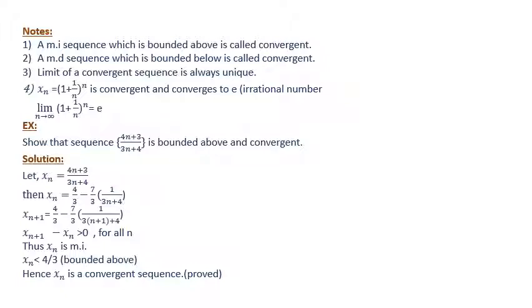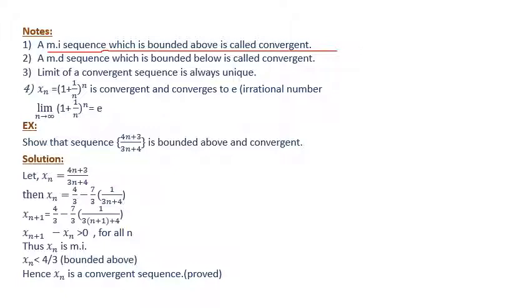There are some notes at first. Our first note is: a monotonic increasing sequence which is bounded above is called a convergent sequence. Why?